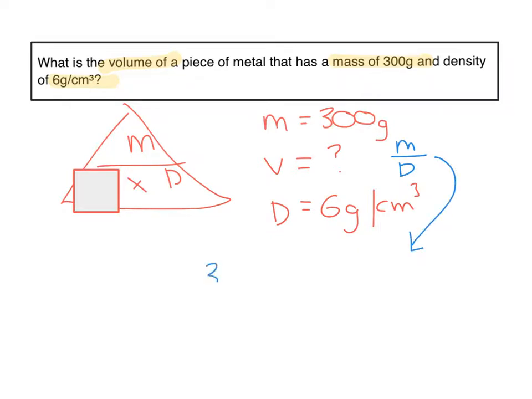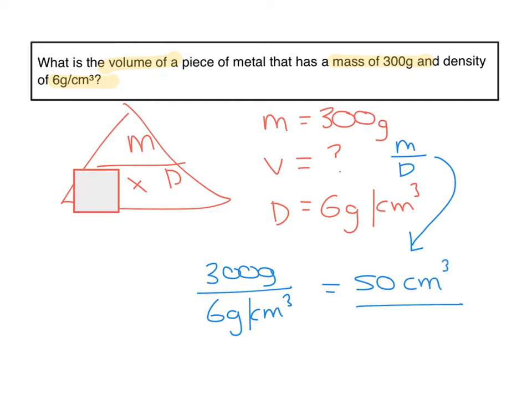So mass was 300 grams divided by density, which is 6 grams per centimetres cubed. So that's 300 divided by 6, which is 50. And its volume, so the volume unit that we're looking at there is the centimetres cubed, because grams divided by grams, they cancel each other out. You're left with the centimetres cubed. So my answer is 50 centimetres cubed.